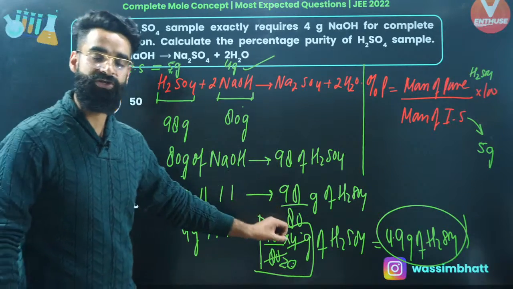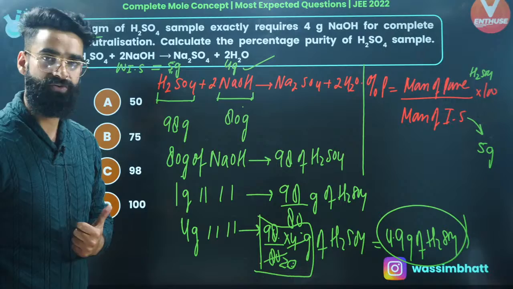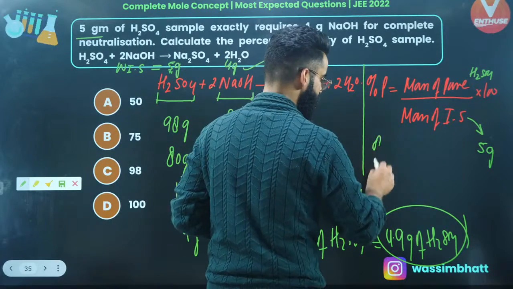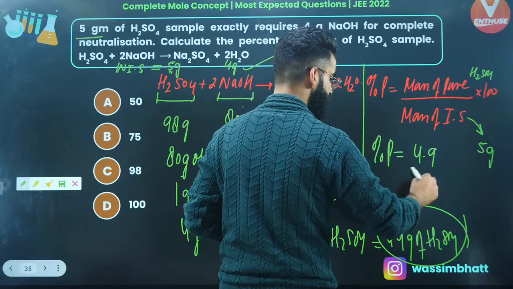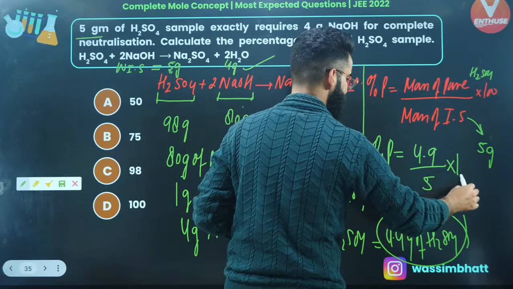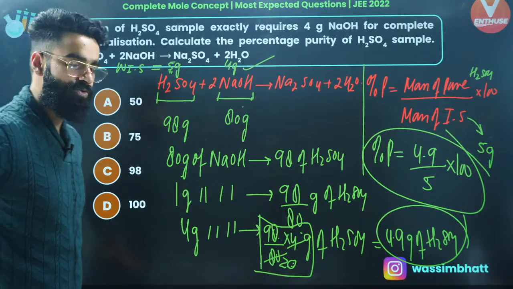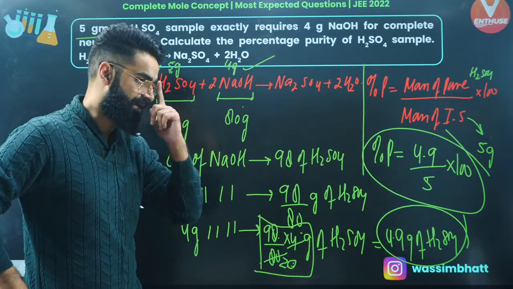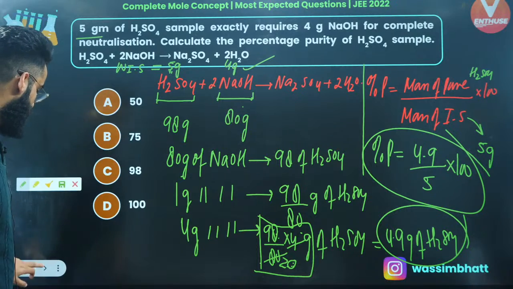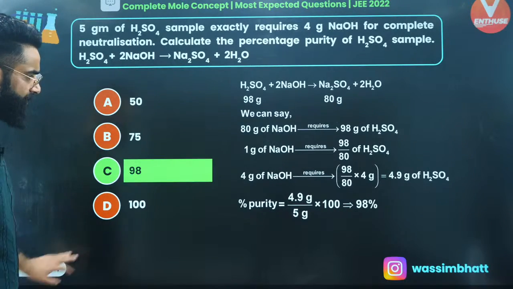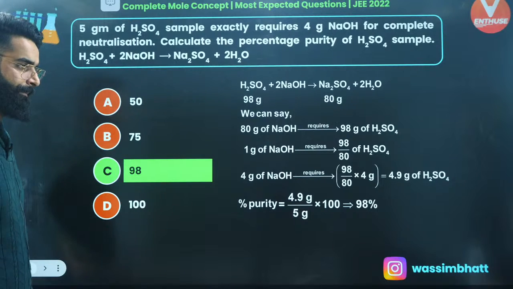That mass of H2SO4 which will be actually participating in this particular reaction is going to be the pure mass of H2SO4, right? So the percentage purity of H2SO4 in the sample is equal to pure mass of H2SO4 divided by impure mass of sample multiplied by 100. Solve this term, that's going to give you the percentage purity. I'm sure it's clear to everyone, right? Perfect, guys. So the final answer you'll be getting is 98%.